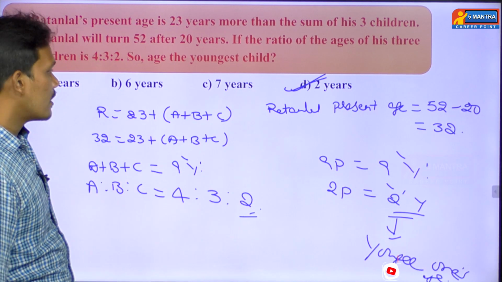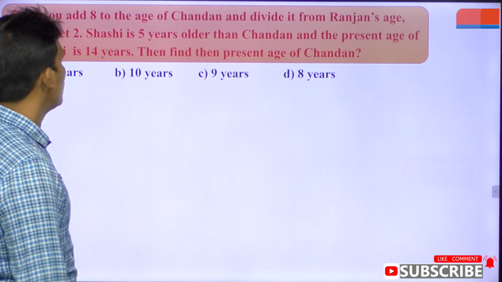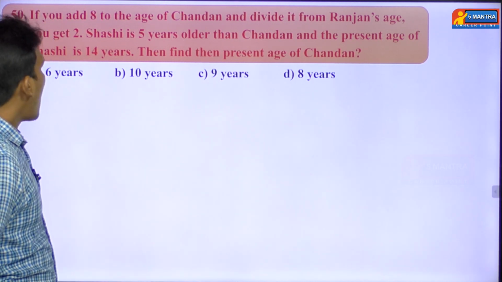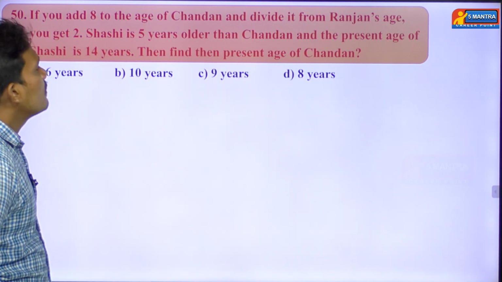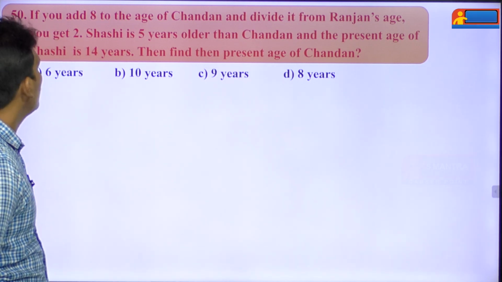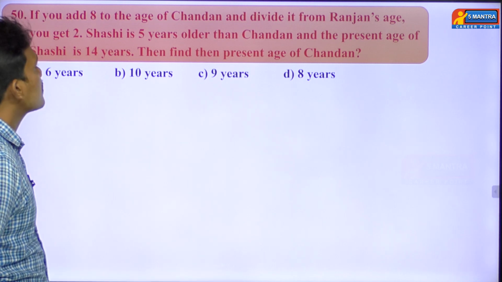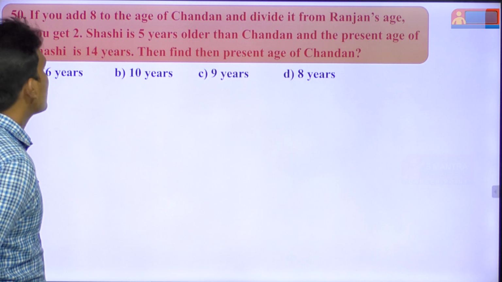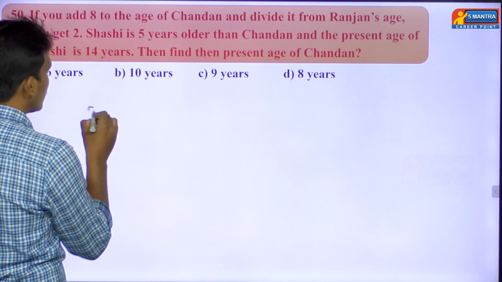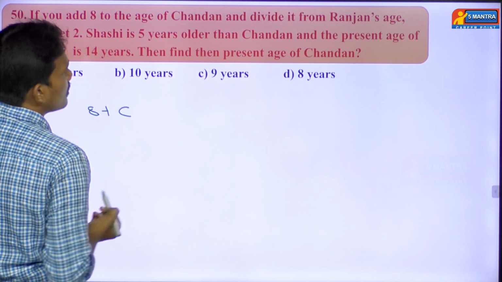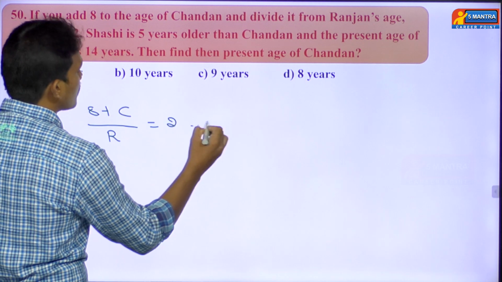In the same way we'll go with the last question. Read the question. What is the question he has given? If you add 8 to Chandan's age and you divide it by Rajan's age, you get 2. We don't know Chandan's age and we don't know Rajan's age. Just write whatever is given here. So this is the first point he has given.